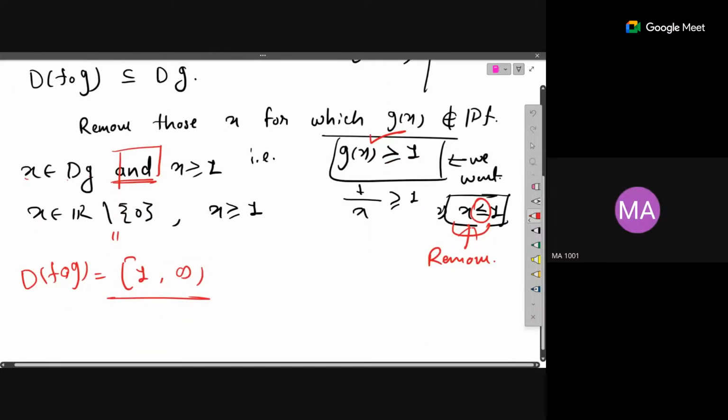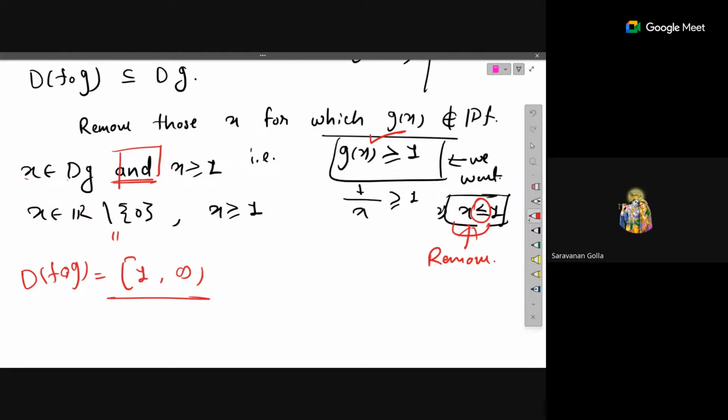So the only thing we have to remove is, yes, the domain of f composition g would be 0 to 1 closed, then open interval 0 to 1, 0 to infinity. Na?